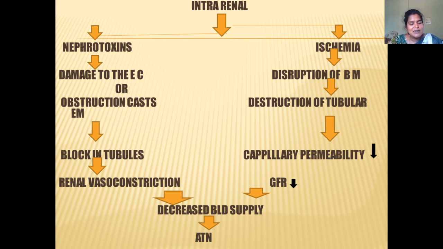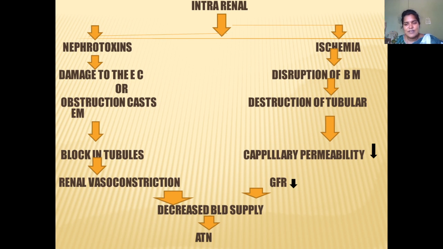Damage to the epithelial cells may cause cells and debris to obstruct the epithelial membrane and lead to a block in the tubules. That may cause renal vasoconstriction and decreased blood flow. When there is decreased blood flow, it will lead to necrosis, so acute tubular necrosis can be seen.